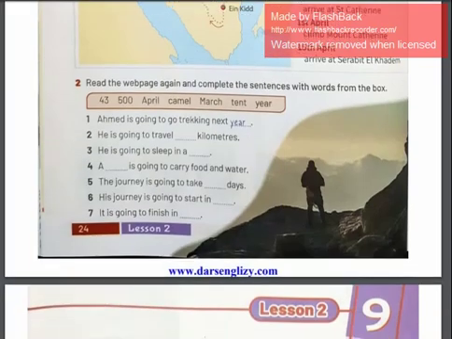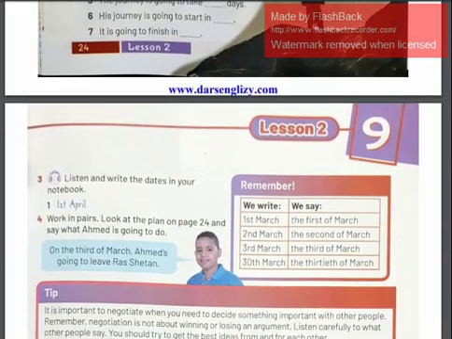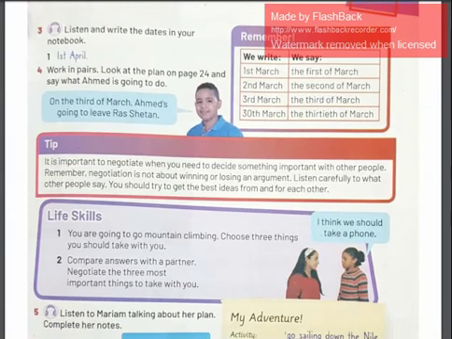Now let's go next, the other page. As we used in the previous page, when we are talking about the days in the month, let's say on the 1st of March, we're going to write number 1 and the last 2 letters in the word first, which is ST. The 2nd of March, so it's number 2 plus the last 2 letters ND.